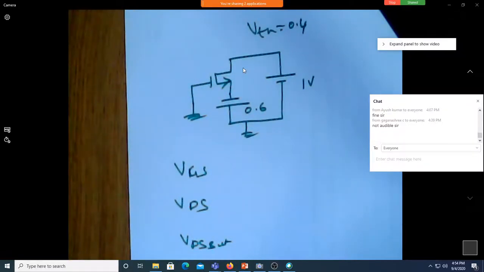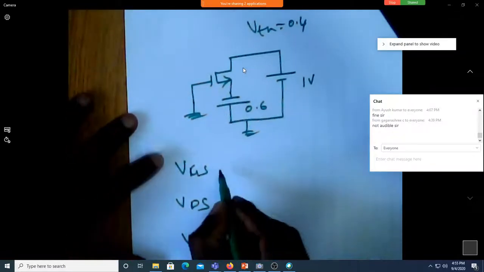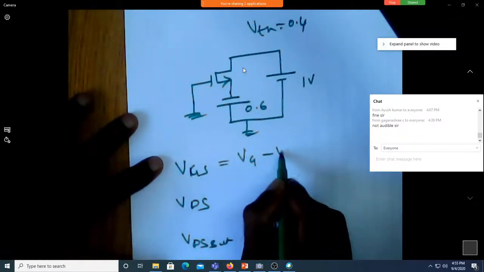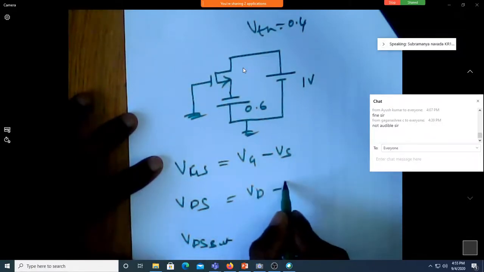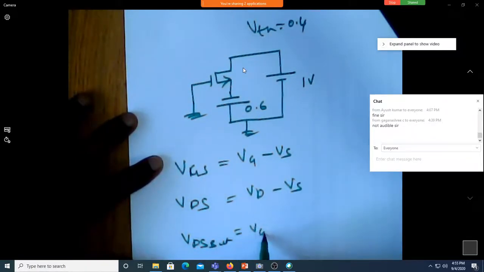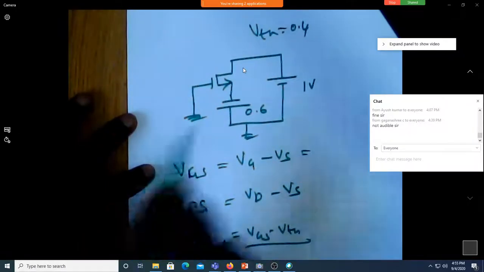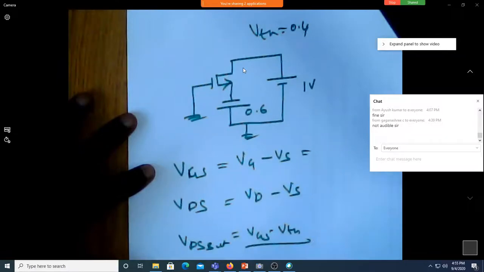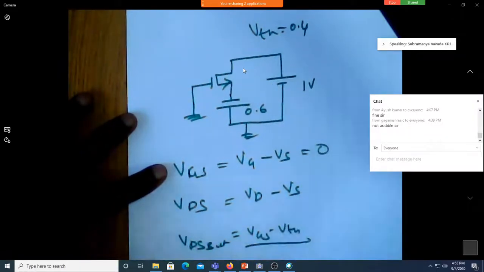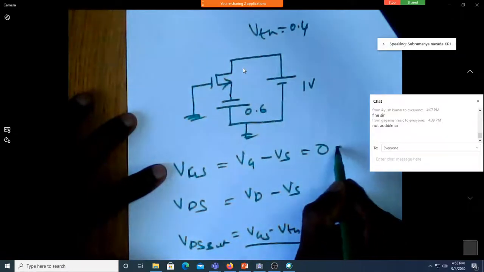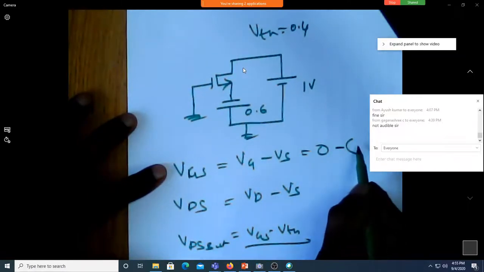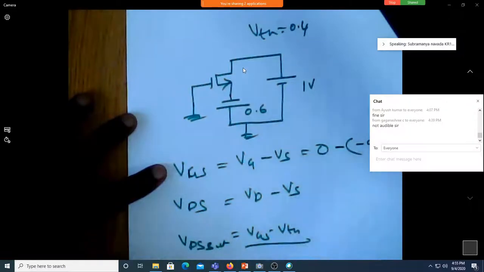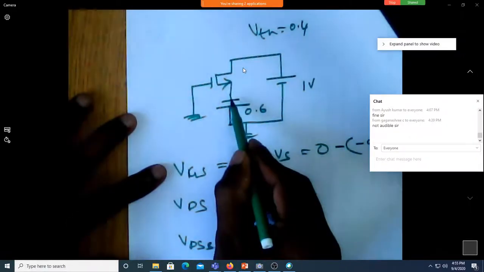Is this saturation or cutoff? Now again, let me write what is VGS. VGS is VG minus VS, VDS is VD minus VS, and VDS sat is VGS minus VTH. What is VG? How much is the voltage at gate with respect to the ground? 0, sir. Yes. How much is VS? Minus 0.6. So minus of minus 0.6, plus 1, minus 0.6 because it is negative.